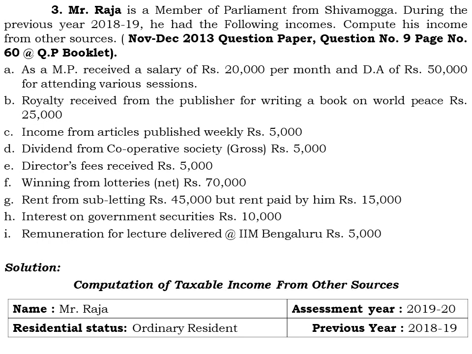Mr. Raja is a member of parliament, so he is an MP from Shivamogga. During the previous year 2018-19, he had the following incomes, and we have to compute his income from other sources. Here they have provided the contents.